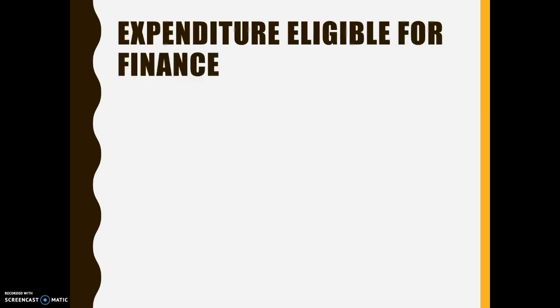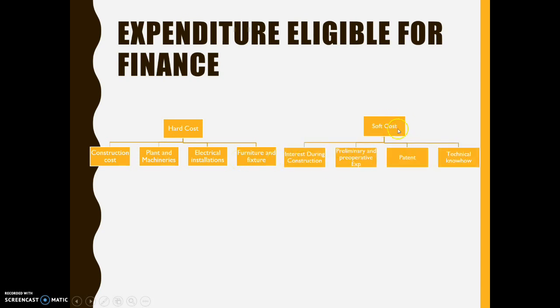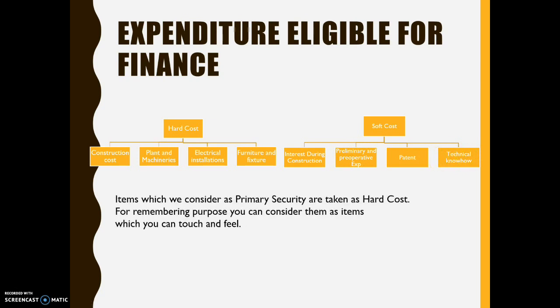Now let us quickly glance at what are the expenditures eligible for finance. For this you have to understand a concept called hard cost. This is mainly comprising of the construction cost, plant and machinery, electrical installations, and furniture and fixtures. There is also something called soft cost, which is comprising of interest during construction, preliminary and pre-operative expenditure, patent, or technical know-how. Now, items which we consider as primary security are taken as hard cost. For remembering purpose, you can consider them as items which you can touch and feel. I hope it helps.